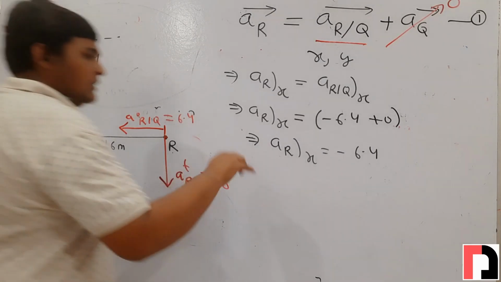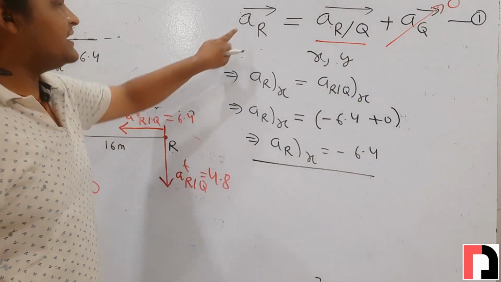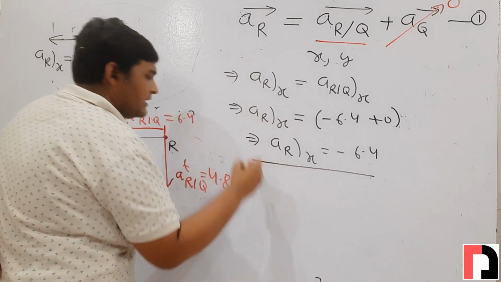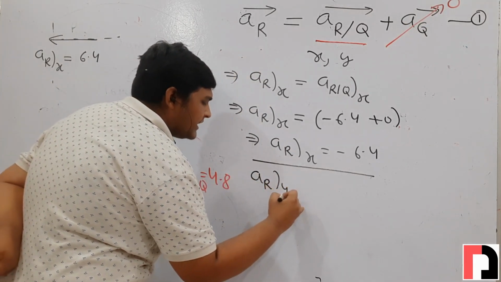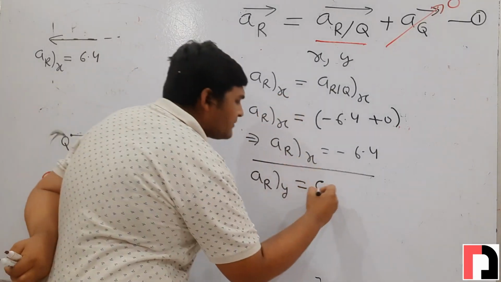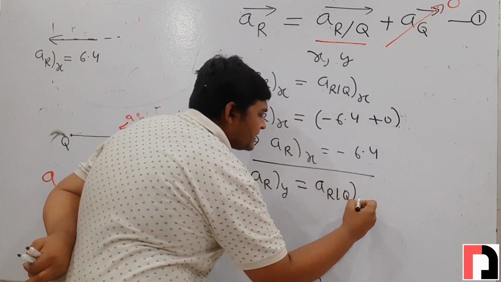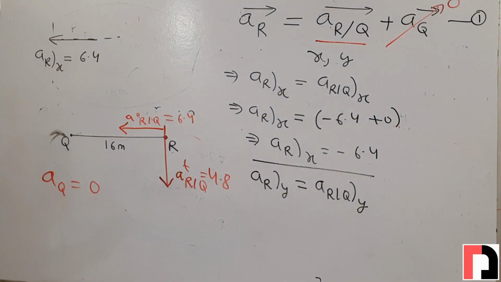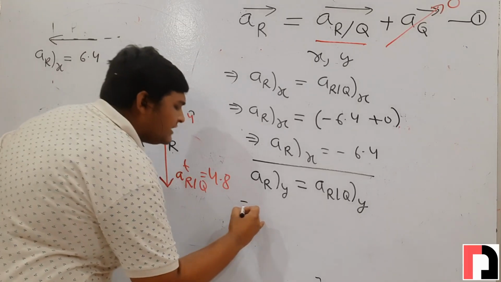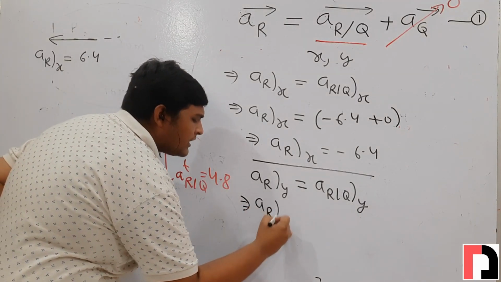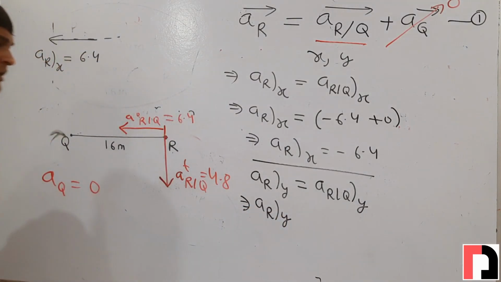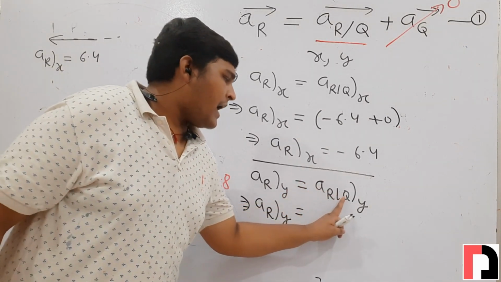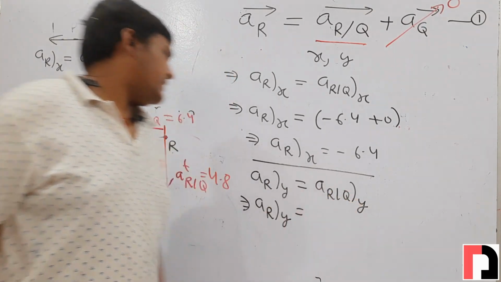Okay. Now we will resolve this vector equation in y direction. What will be the y component? Acceleration of r, its y component, equals acceleration of r with respect to q, its y component, plus acceleration of q, but acceleration of q is 0, so we need not write it. Now we don't know anything about acceleration of r, therefore the y component of acceleration of r is also unknown, equal to the y component of acceleration of r with respect to q.